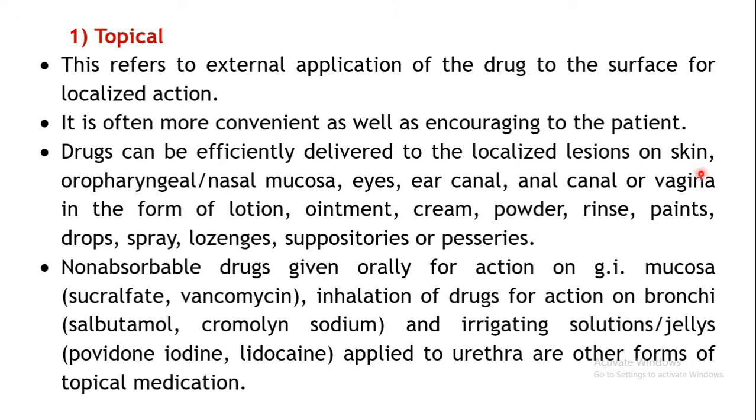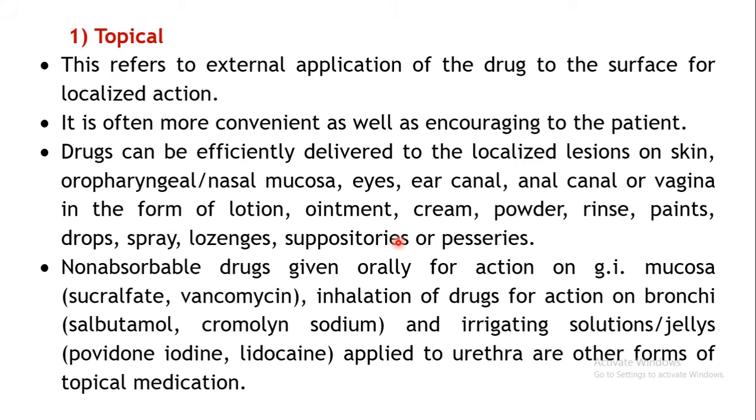So these are all the different dosage forms which can be applied locally to have the action in the restricted area. This is to do with the external application of the drug to produce the topical action, wherein the drug is not absorbed systemically.